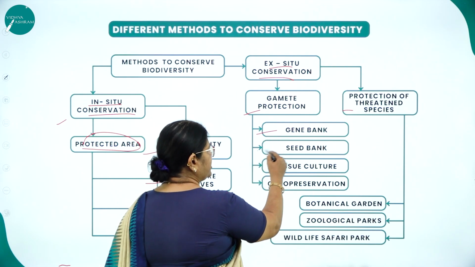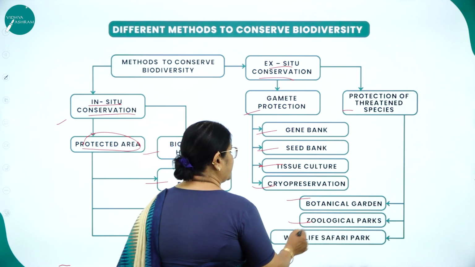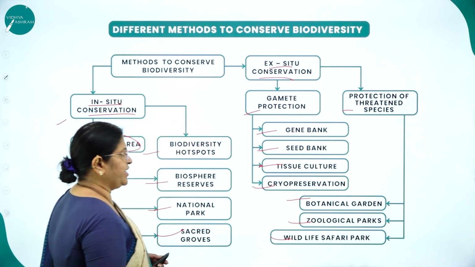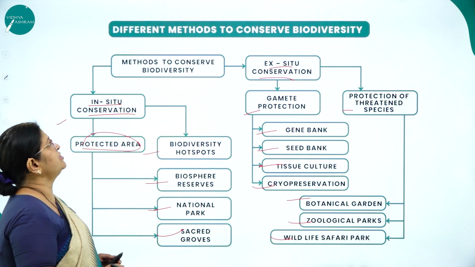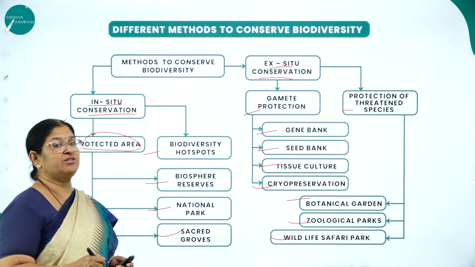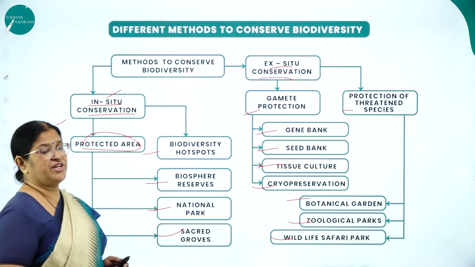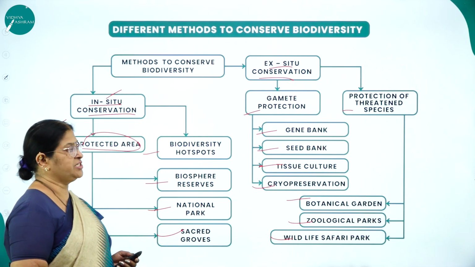It might be gene bank, seed bank, tissue culture, cryopreservation, botanical gardens, zoological gardens and wildlife safari parks. These two very important methods of conservation of biodiversity, namely in situ conservation and ex situ conservation, are very important from the examination point of view.